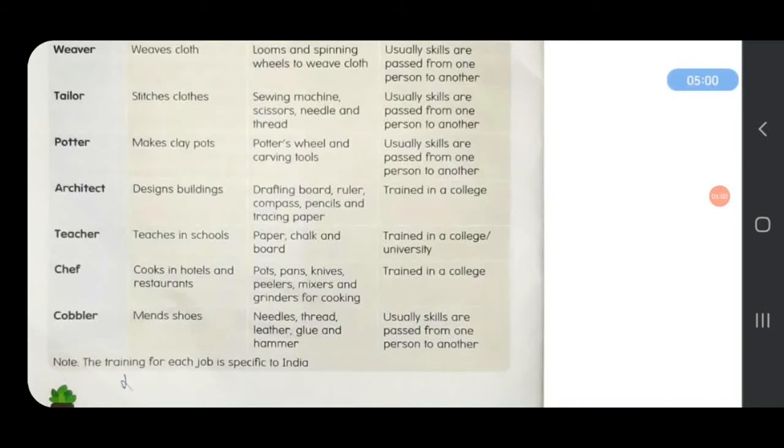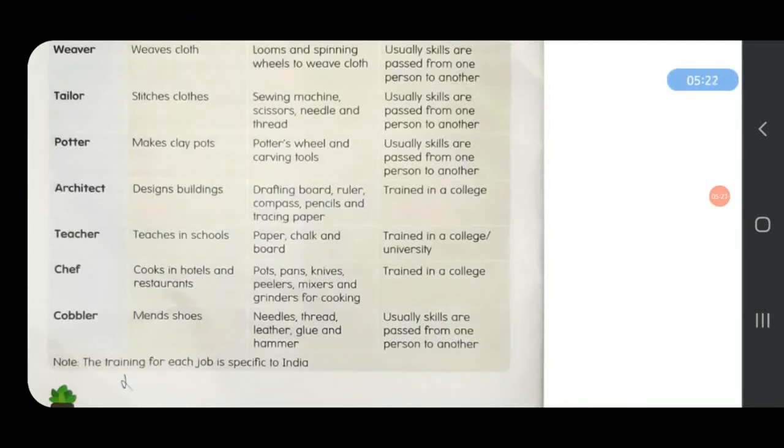Tools they use are a drafting board, ruler, compass, pencils and tracing paper. Architects are trained in college. They have to study in college for 4 to 5 years, and then they need to pass an exam to become architects. And a teacher teaches different subjects.